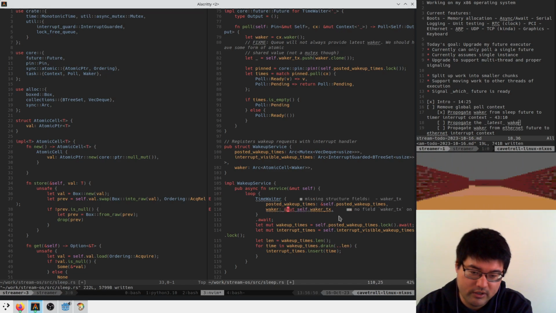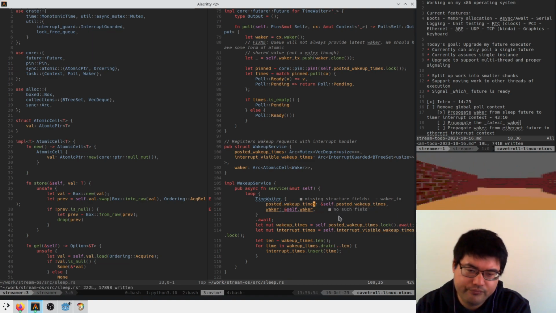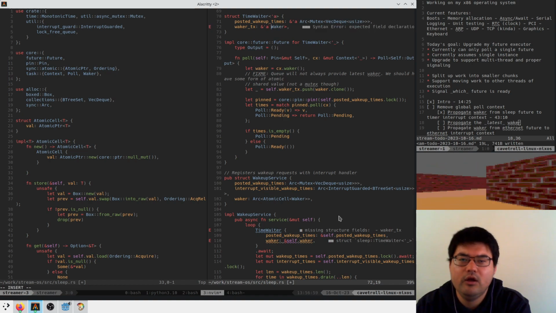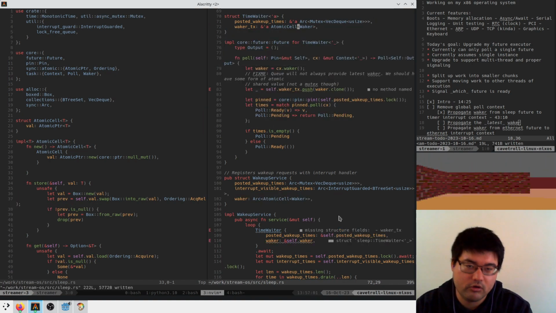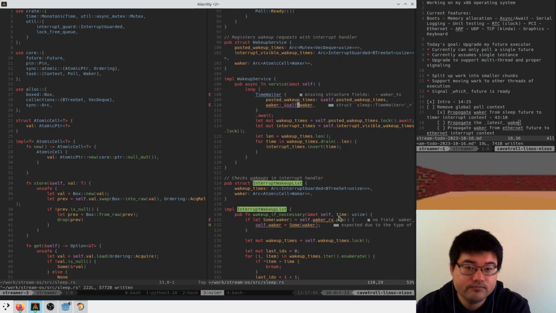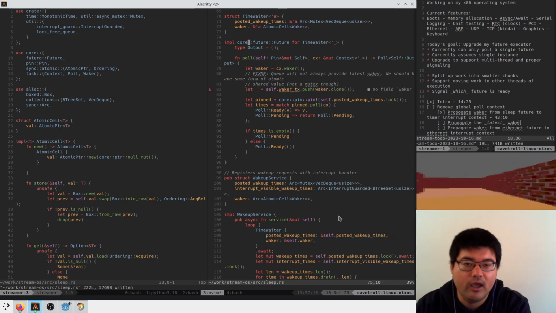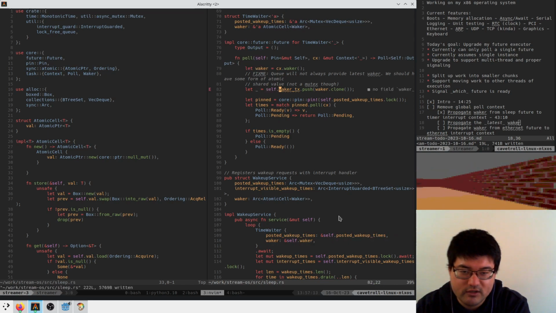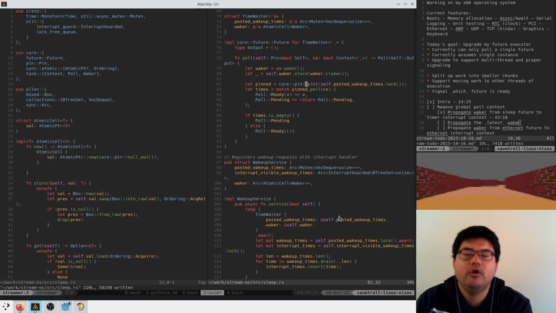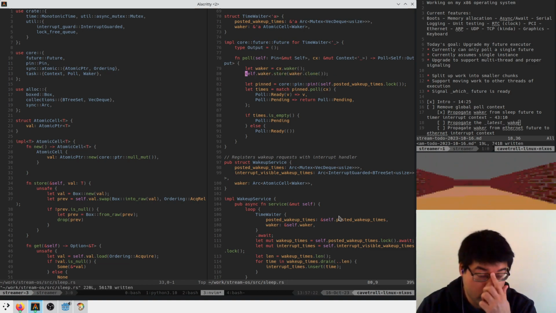We have waker, a reference, doesn't need to be mutable, to Waker, and that means here we need this to be a reference to an AtomicCell of Waker. Cool. This is still called waker_tx, so we remove this, and here instead of saying waker_tx push, we say self.waker.store. Great. And this guy doesn't return anything, so we can get rid of that. Cool.